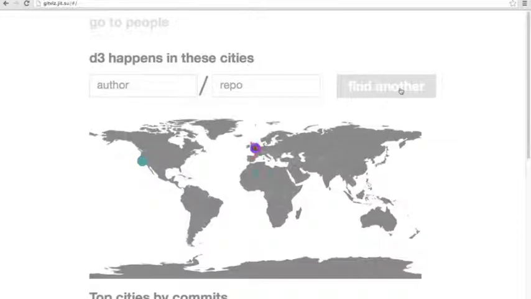It pulls the data from github.com, and then it shows the commits, the contributions to the repository of source code he's working on around the world. So as you can see, there are a lot of things happening in California, some in London, some in Chicago. I think that's Chicago. And there's several in Antarctica. That's basically where we just decide to put any activity that doesn't have a valid location.